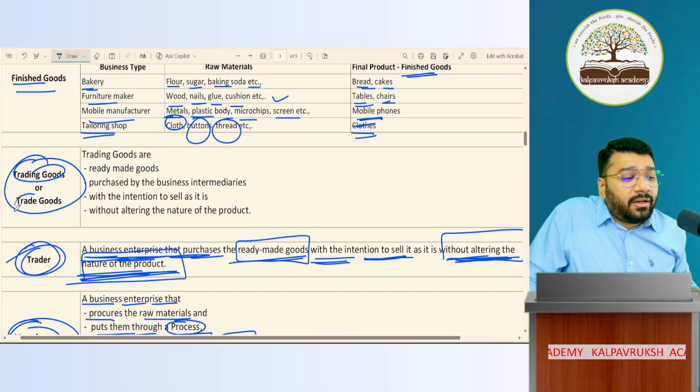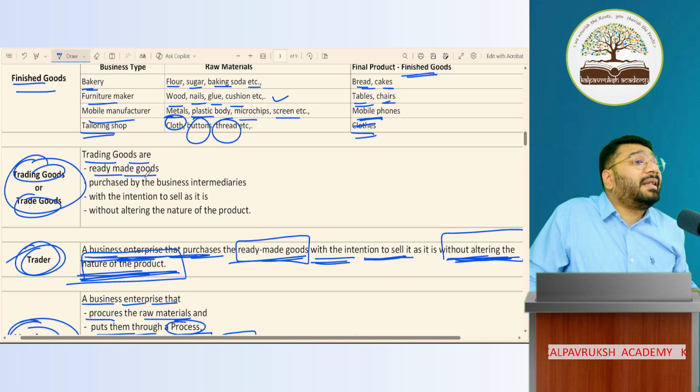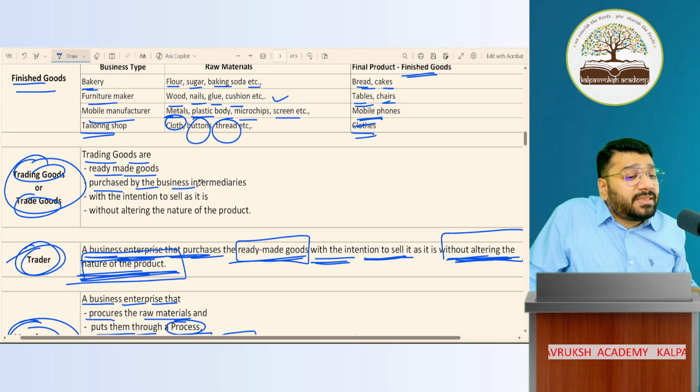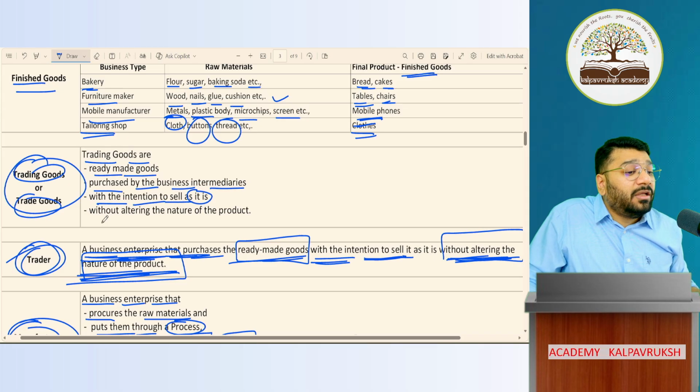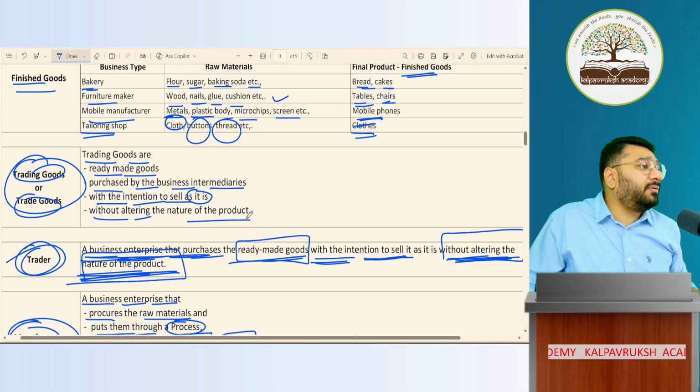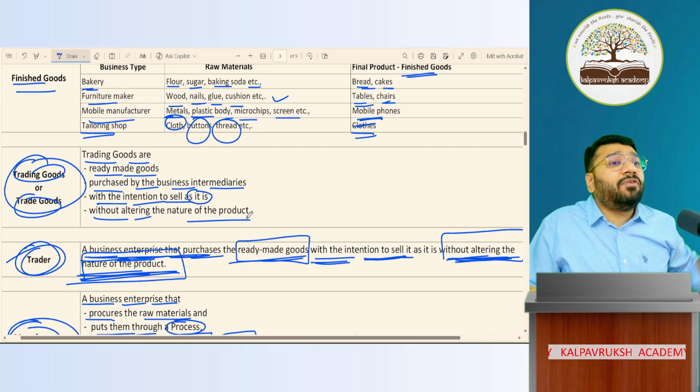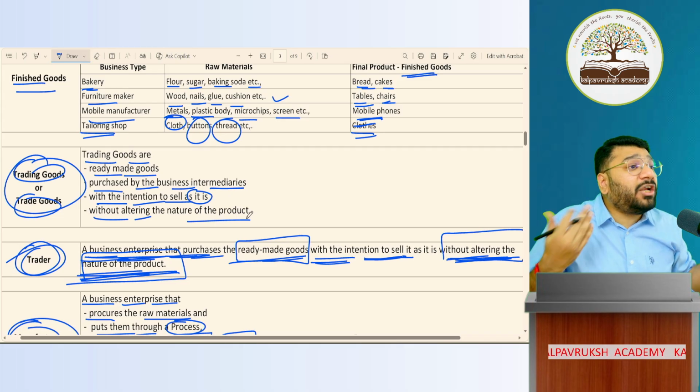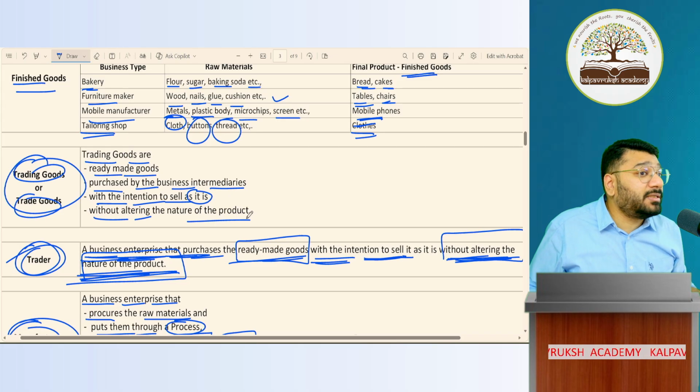So trading goods, or traded goods, are what? Trading goods are ready-made goods purchased by business intermediaries with the intention to sell as it is, without altering the nature of the product. Such kind of goods are called trading goods. Such kind of business is called trading business. And such activity is done by a trader. Got it? Not got it?